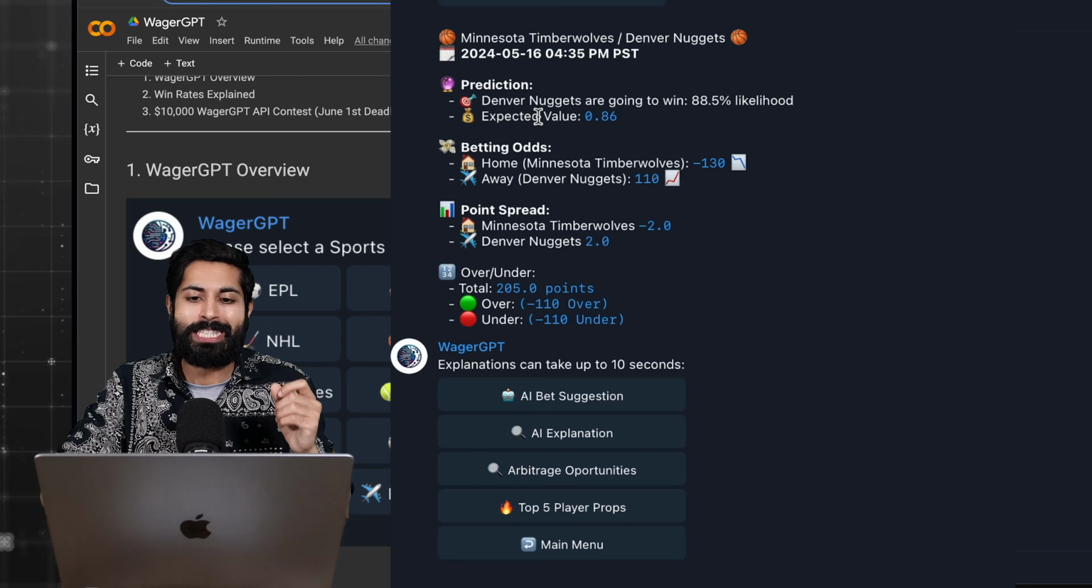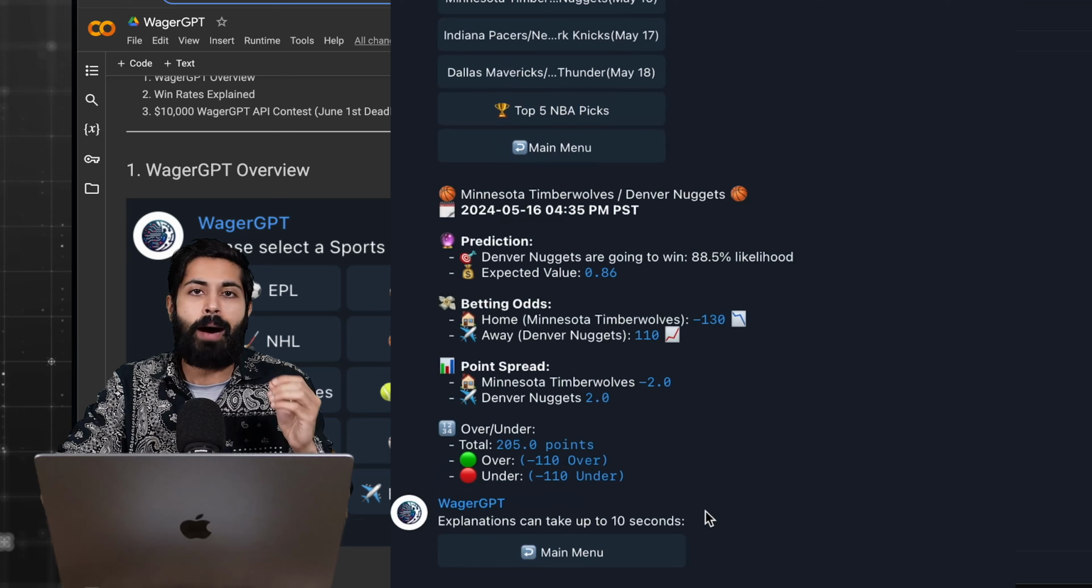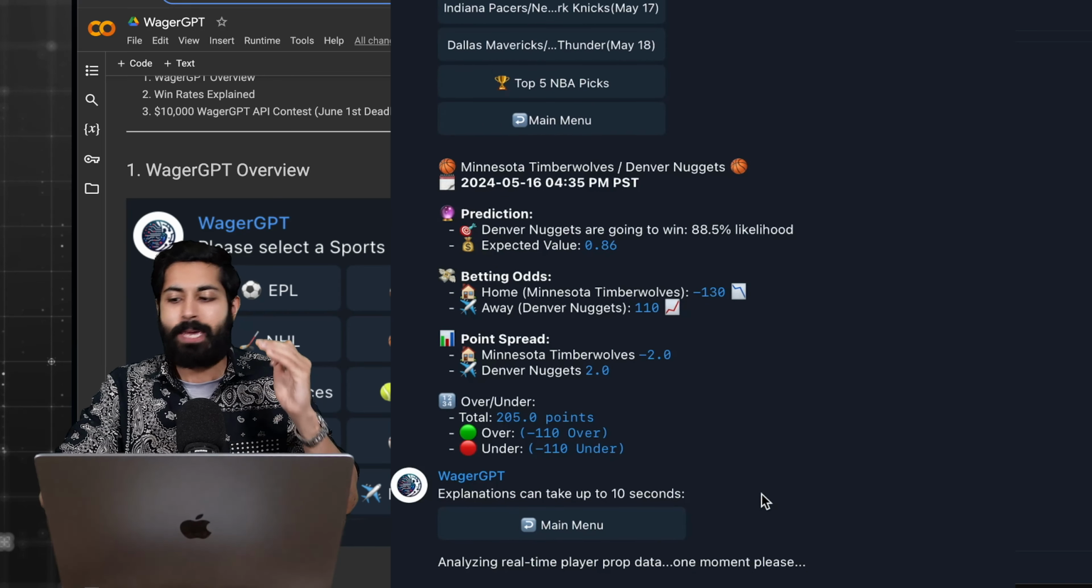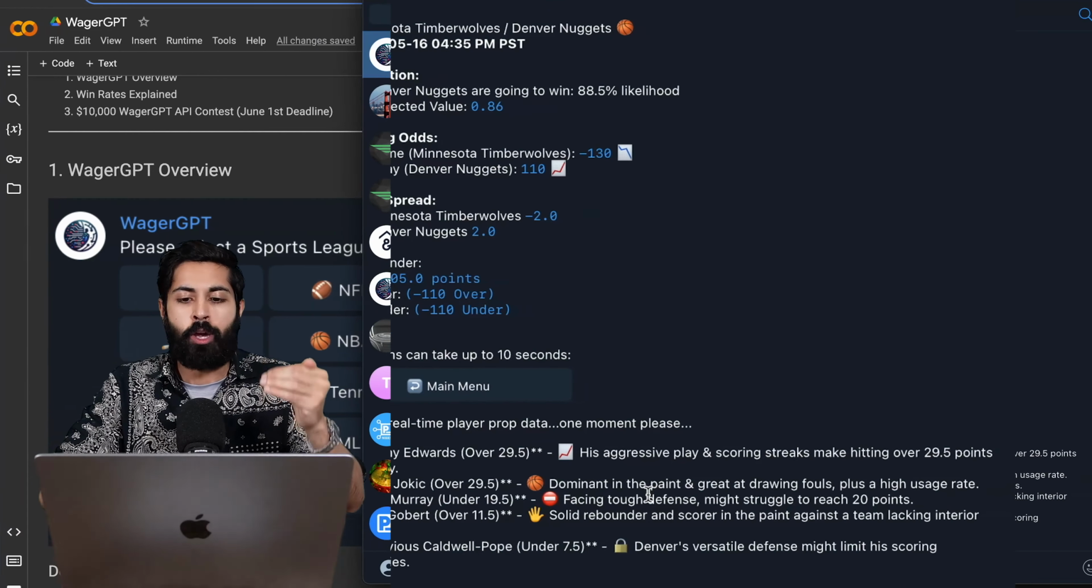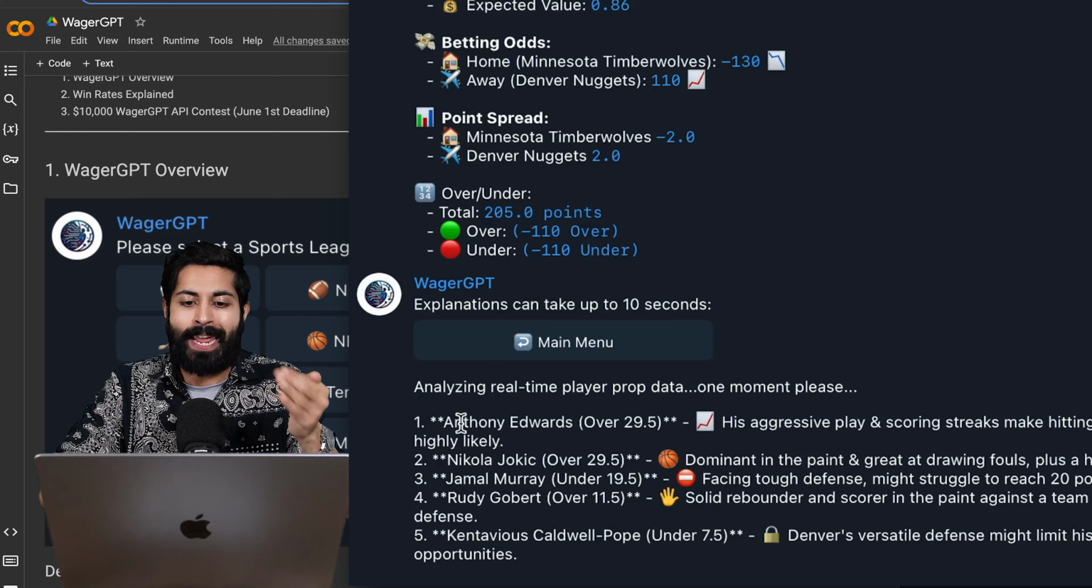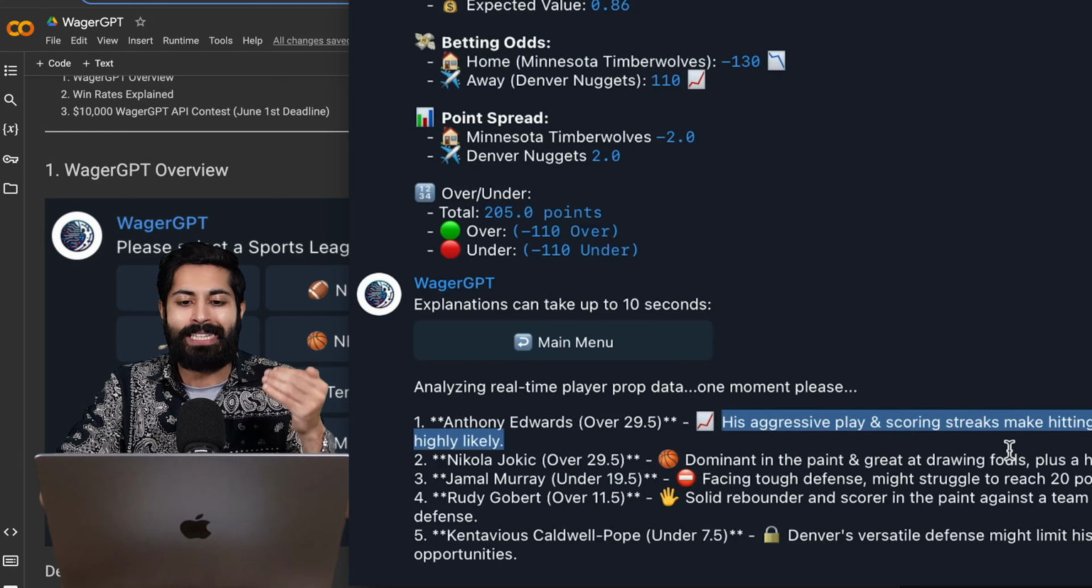It's also going to tell me the expected value of that bet. It's going to tell me the odds, the point spread, the over-under odds. And not only that, it's going to tell us player props. So we can click on top 5 player props, and it's going to pick 5 of the most likely players that it believes, using the data, and we'll talk about the data, is going to win. So we can bet on Anthony Edwards with an over 29.5, and we get the why. His aggressive play and scoring streaks make hitting over 29.5 points highly likely.